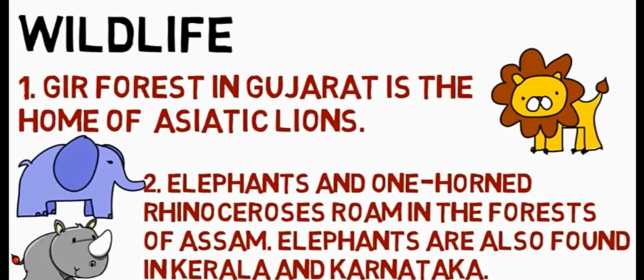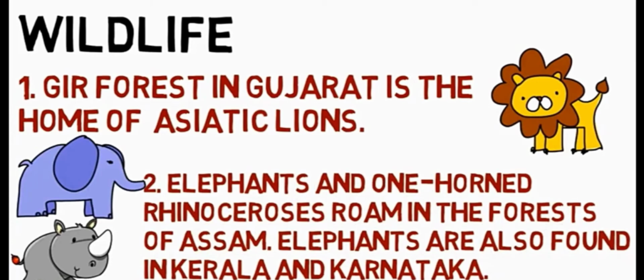We are going to see about the wildlife of India. Yes, in India we have plenty of animals, many varieties, many species of animals. Particularly in Gujarat's Gir forest, many ancient lions are there. And many elephants and one-horned rhinoceros are found in Assam. And elephants are also found in Kerala and Karnataka.